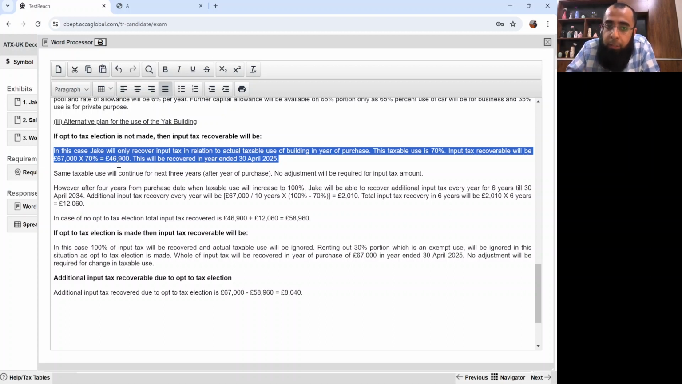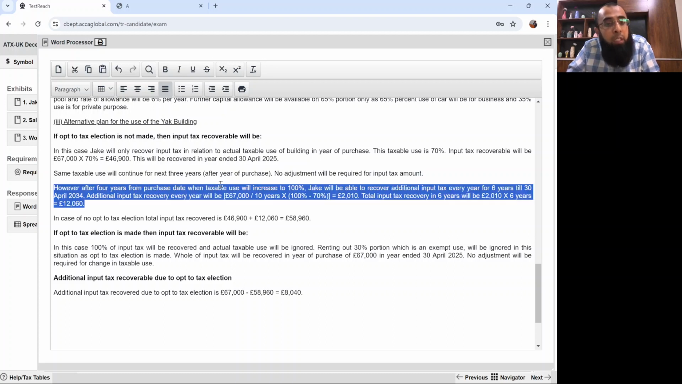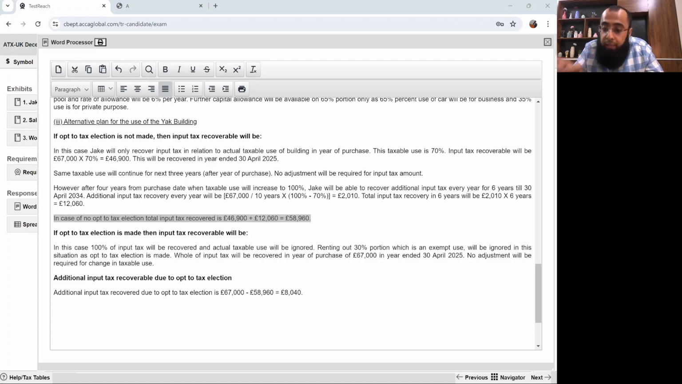70% you recover in the year of purchase. For the next 3 years, there is no change in the taxable use. We have rented out 30% of the portion. However, after 4 years from the purchase date, when taxable use increases to 100%, we will be recovering 2010 every year. The monitoring period is 10 years for land and building. 4 years are done, remaining years are 6. So the total you have recovered is 46,900 in the year of purchase and then 12,060 total in the 6 years period when your taxable use increased to 100%. So the total input tax which you have recovered is 58,960 pounds.